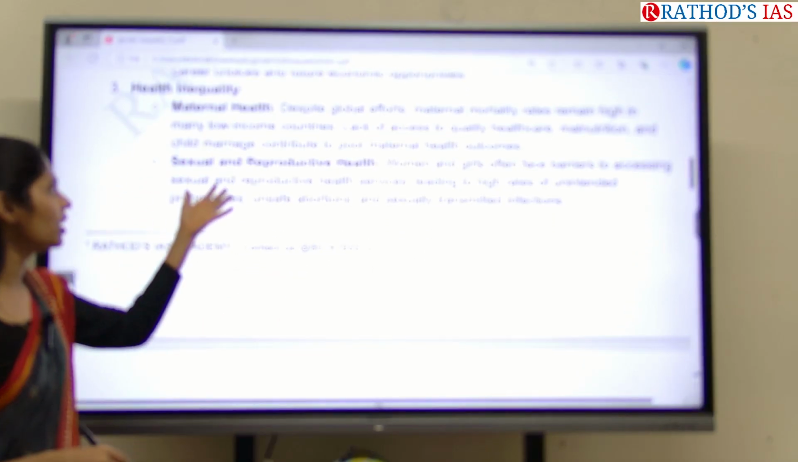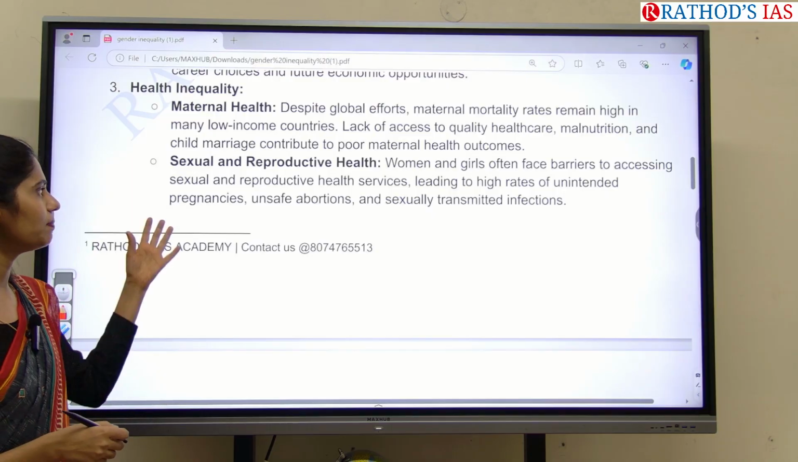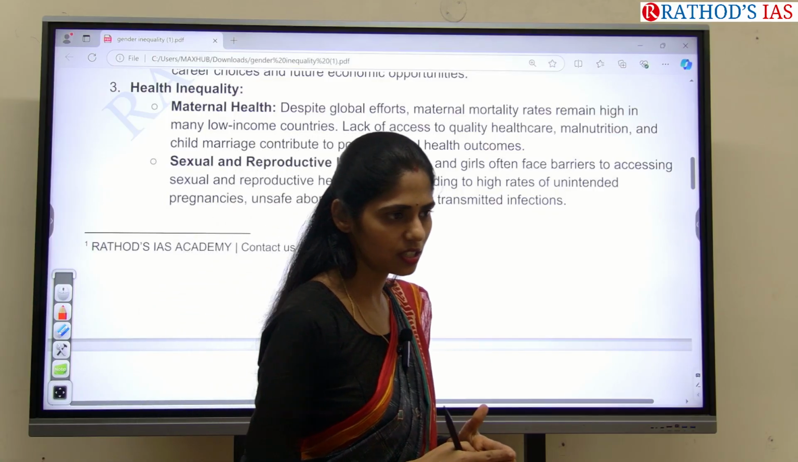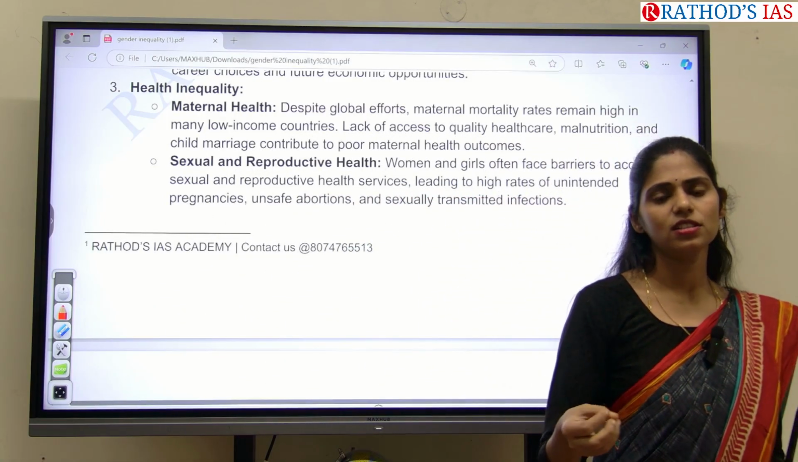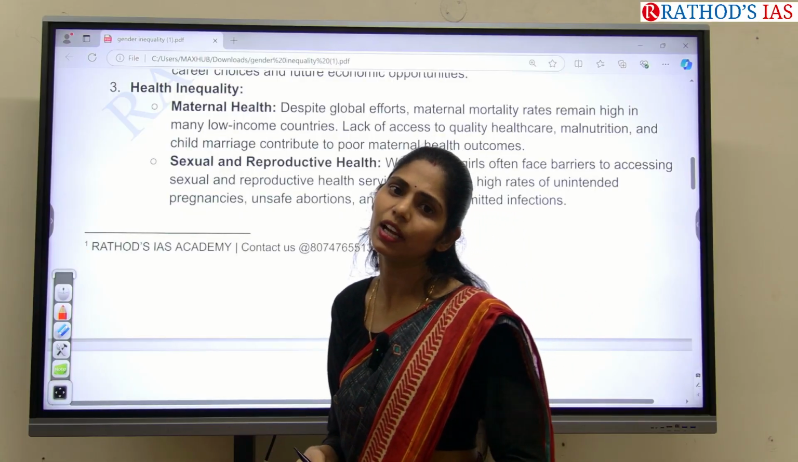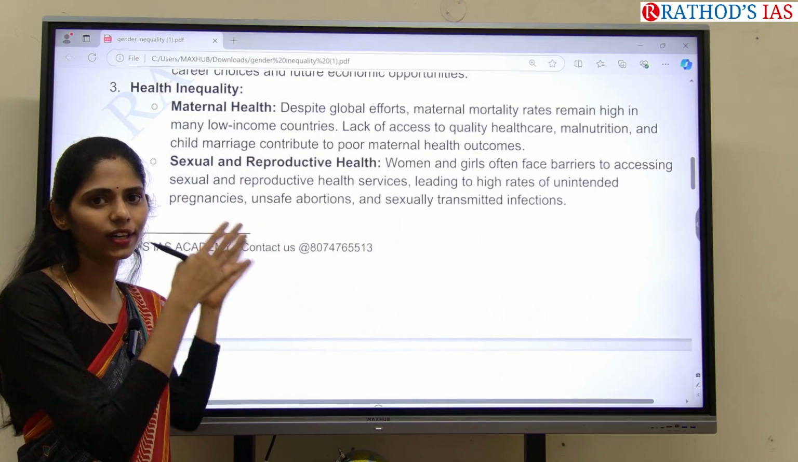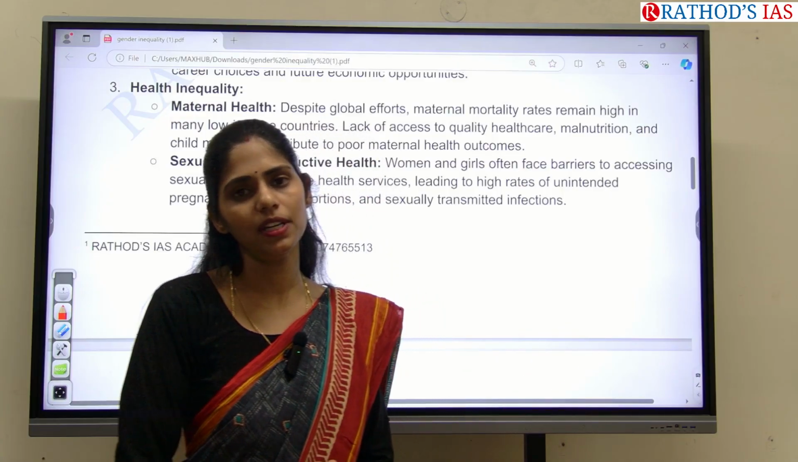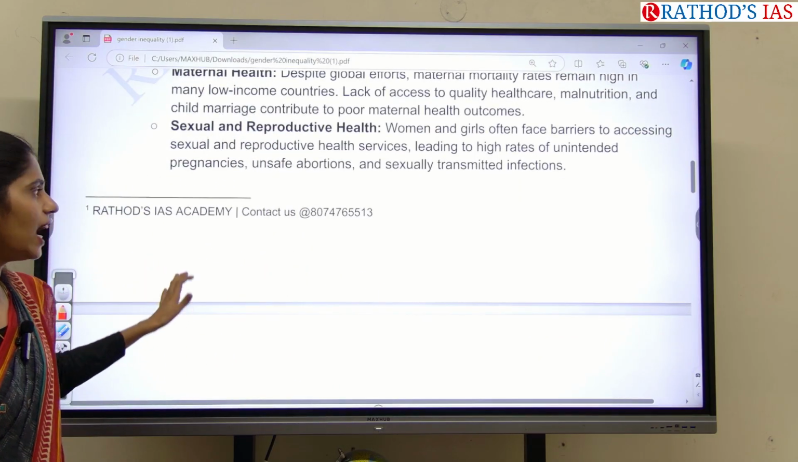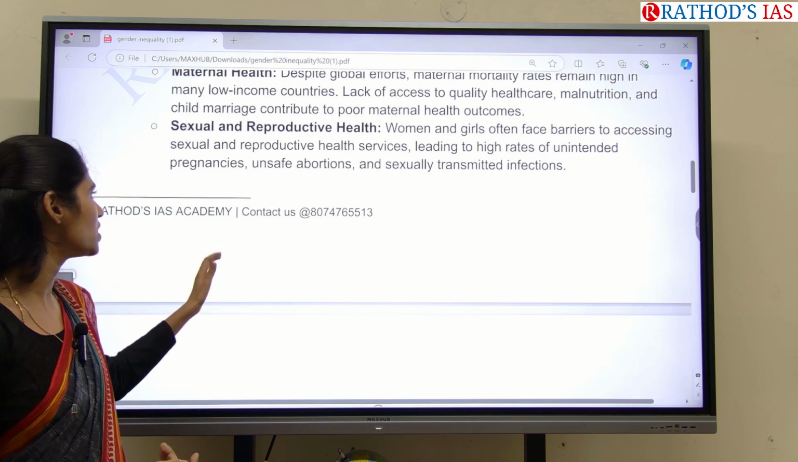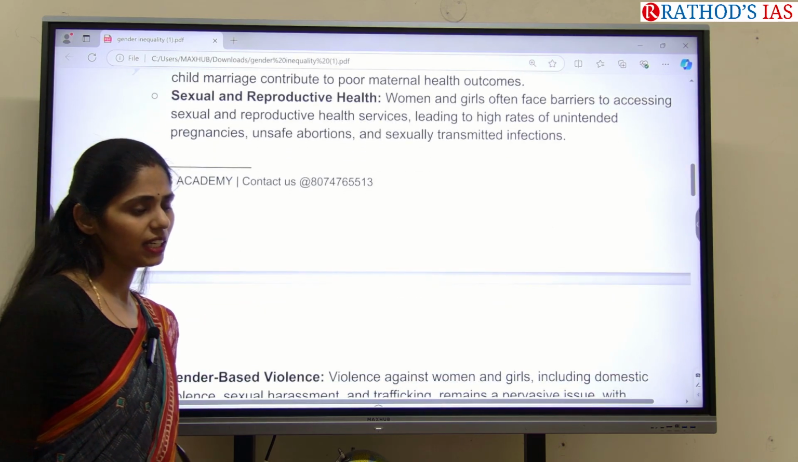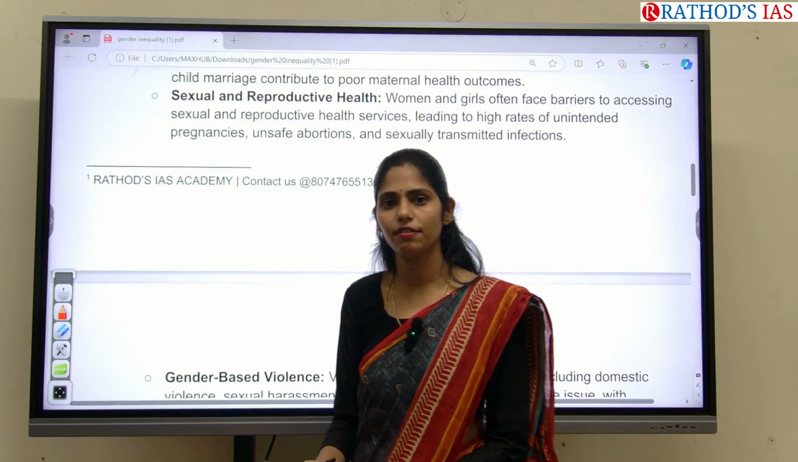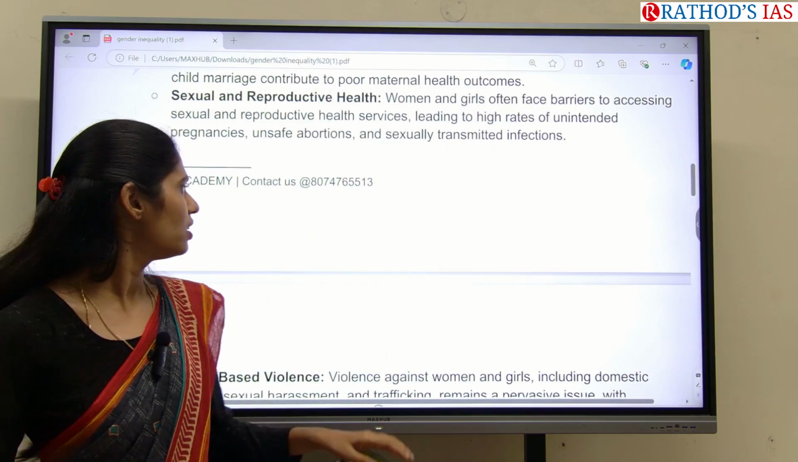And regarding sexual and reproductive health, women often face barriers. Especially if you see sexually transmitted infections like gonorrhea and syphilis, they are seen very highly in women compared to men. If they are getting sexually transmitted diseases and there is no proper healthcare, obviously it will undermine women's growth and development. And many times women go for unsafe abortions, and especially they don't have proper institutional deliveries in rural areas. Deliveries happen at home itself, which is very unsafe. So those things you can write.